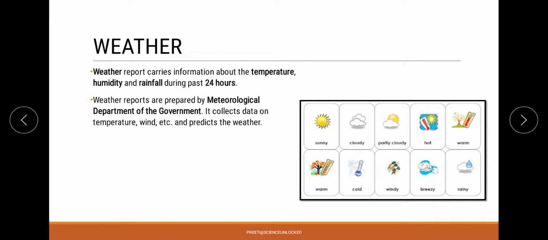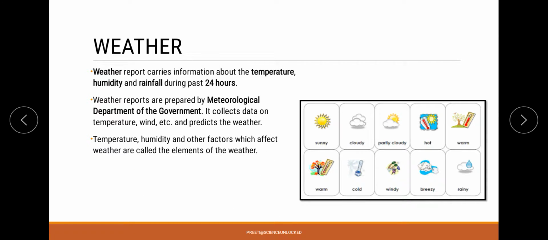Now it is not necessarily related to a particular country. Different countries have different departments, and mostly all the countries have their own meteorological department which talks about the weather and climate of that particular region. So every country has its own meteorological department which collects the whole data and is able to predict the weather as well.